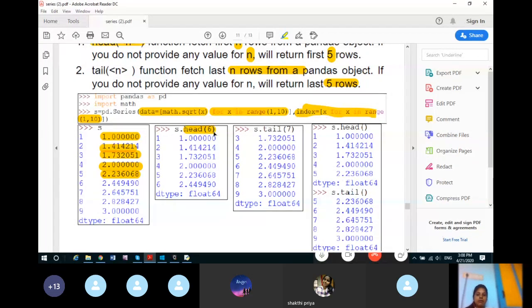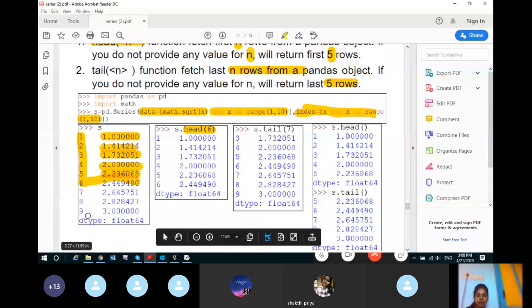It will take the first 6. Head means from the top, tail is from the bottom. So from the head, that is from the top, it will take the first 6 rows. Now again, calling tail with the value 7, it will start from the bottom and take a total of 7 rows. So 1, 2, 3, 4, 5, 6, 7.